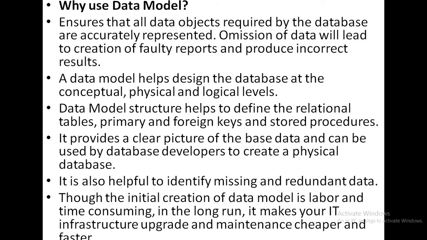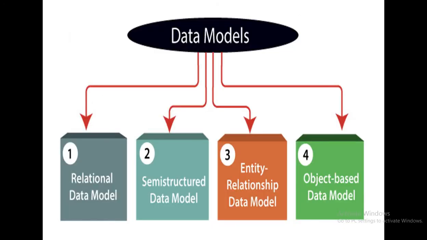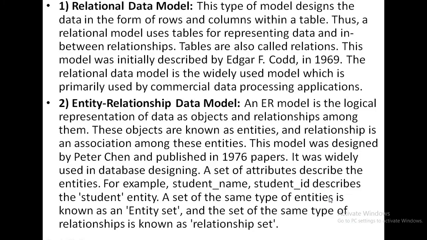Okay. So next is the types of data models. Basically the data models are four types as shown in the figure: relational data model, semi-structured data model, entity relationship data model, object-based data model. Okay. So briefly we will discuss this in this class. In our coming classes we will discuss them elaborately. Okay. So first we have to go for the relational data model.